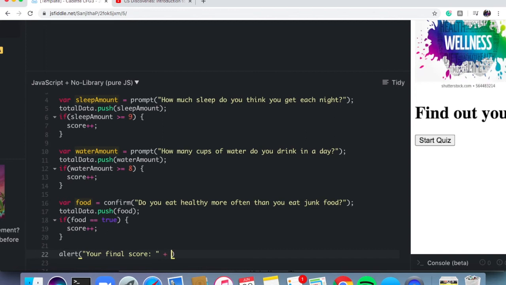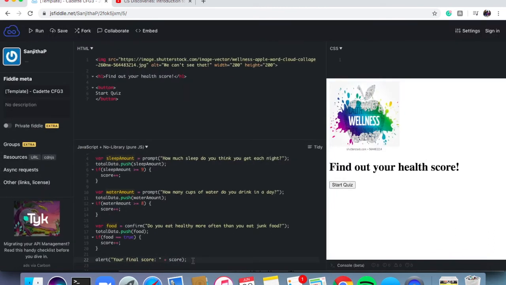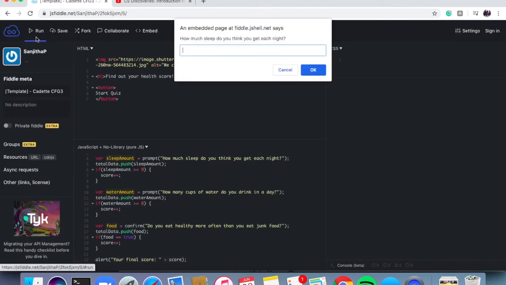And then I'm going to add a plus because now I'm adding another piece of information that's not just a part of any sort of string, right? The score could be any number. It could be 1, 2, 3, or even 0, right? So now, after that piece of text, insert whatever number that score held, and that's what's going to get displayed. So I'm going to say plus score, and then hit my semicolon at the end, outside of those parentheses. So now let's hit run.